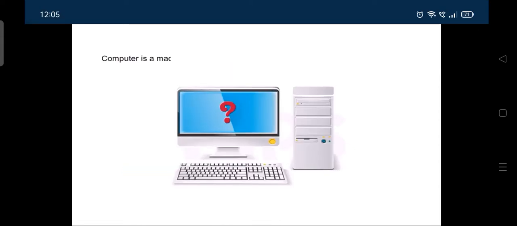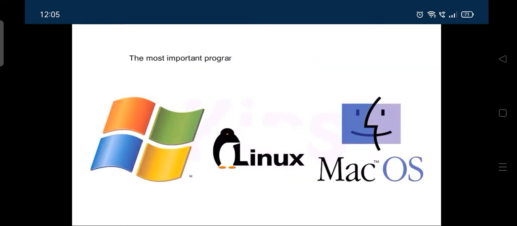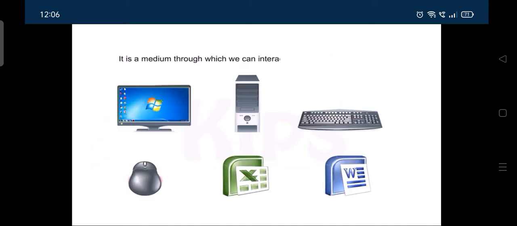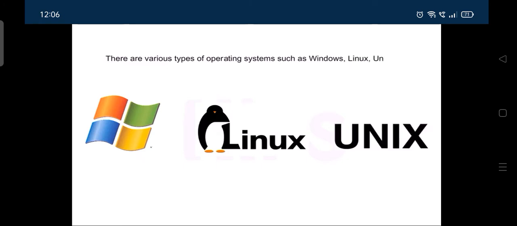A computer is a machine that cannot think on its own and needs instructions to work. The most important program in a computer is the operating system. It is a medium through which we can interact with the computer hardware. It controls all the activities of a computer. There are various types of operating systems such as Windows, Linux, Unix, etc.